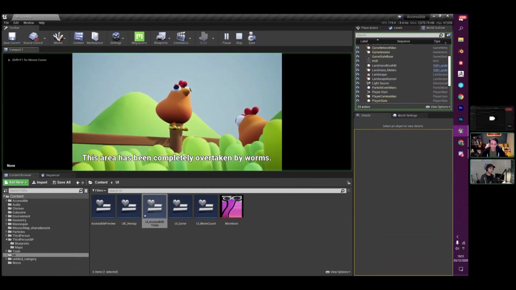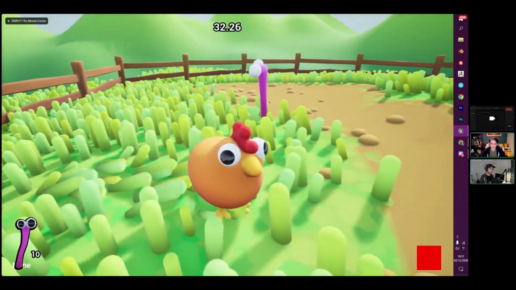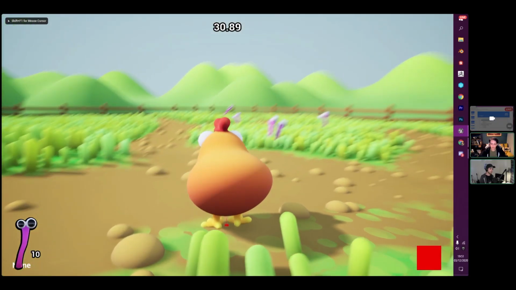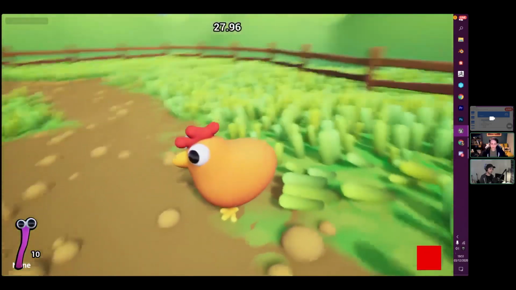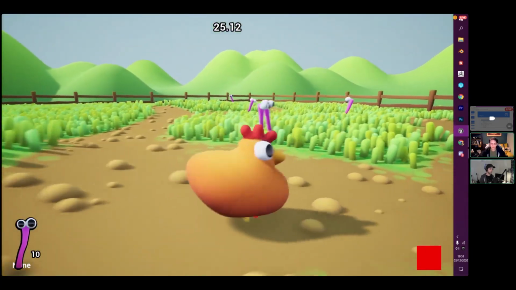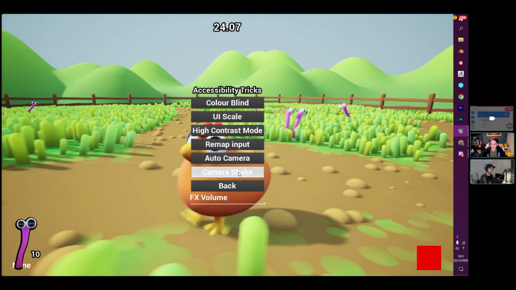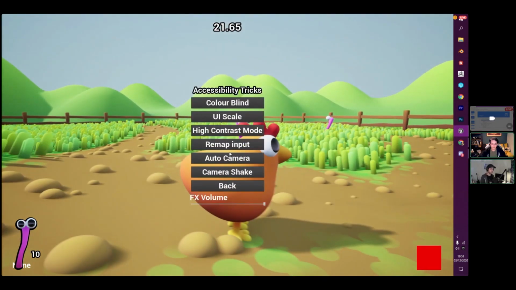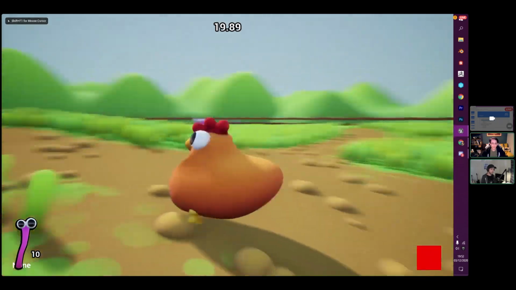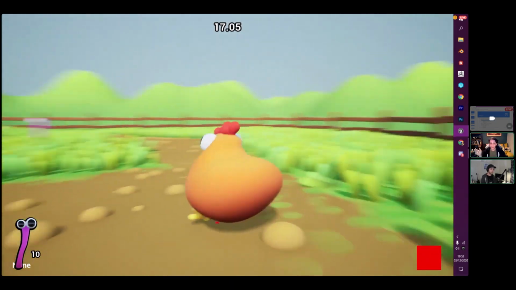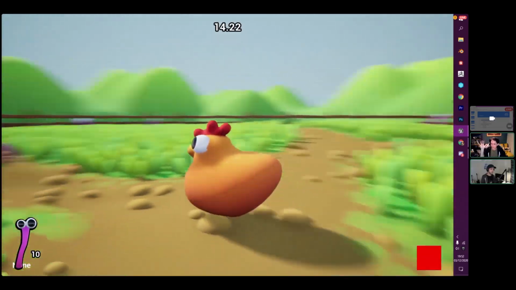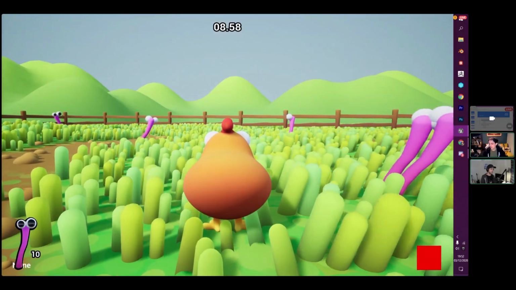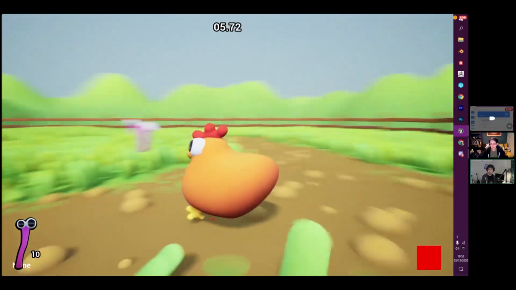So I've added a few to the chicken game just as an example. One of them is auto camera. At the moment, I'm using my mouse to look around, and I'm using WASD to move around. So if I turn this on, what it will do is, let's try that again. Nope, just turned off camera shake, auto camera. What this will do is automatically try and keep the camera behind the player. And that means that I now can play with just a single hand rather than two hands, whereas before I would have to use the mouse in order to move around effectively.